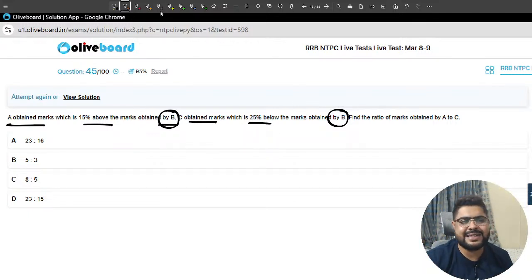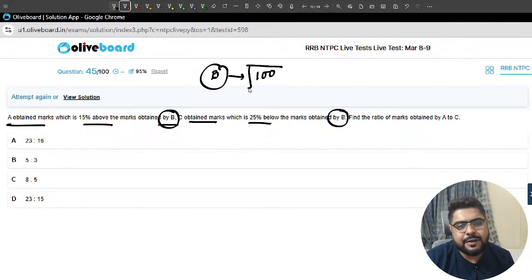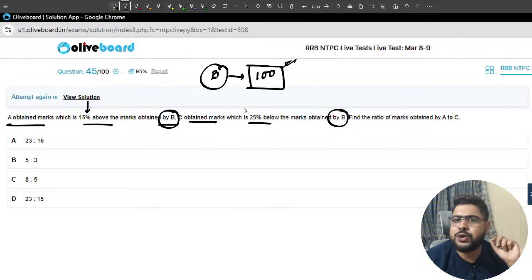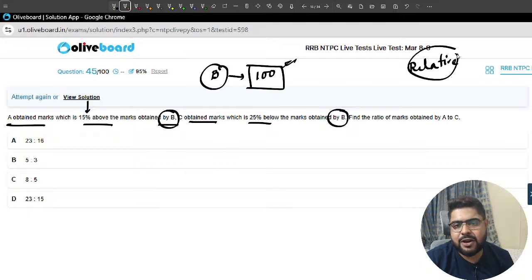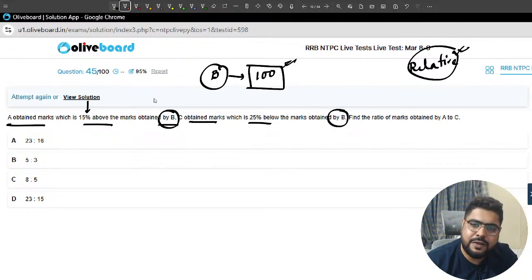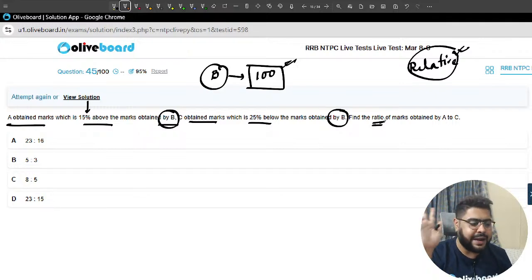In these situations, take B as your easiest value. Why, sir? Because percentage and ratio are all relative terms. I told you guys this countless times. They have given you something relative. They are asking a ratio, meaning that is also something relative. So if given is relative and asking is relative, you can assume anything. We have free rein while assuming.